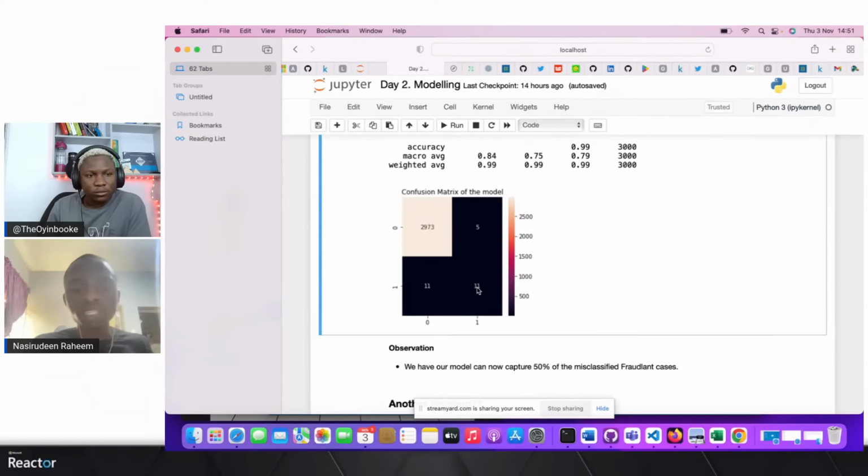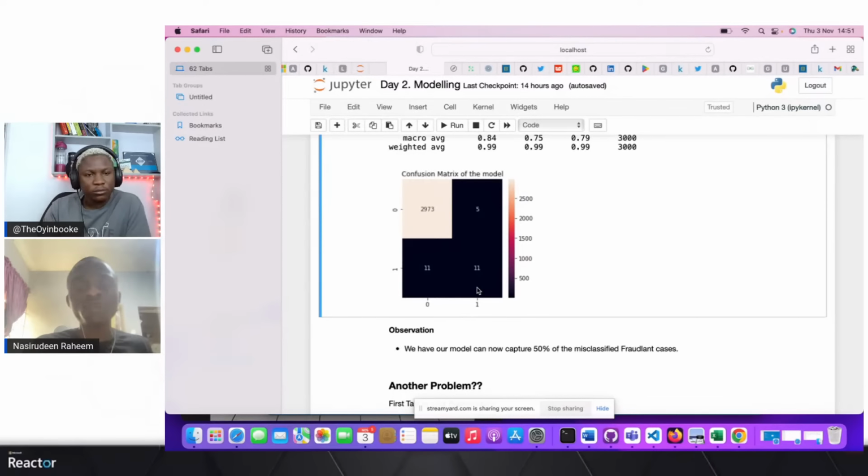Another problem also comes in, which is something data scientists have to look at. You have the likes of type 1 and type 2 error. This is the type 1 error and this is the type 2 error. Mostly in statistics, we are most careful about the type 2 error. The type 1 error mostly means the false positive, and the type 2 error means the false negative. So what does the false positive mean?